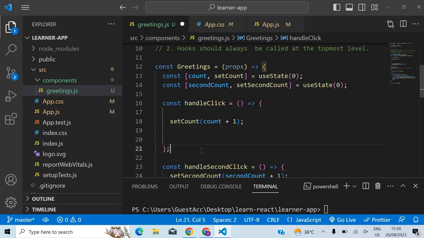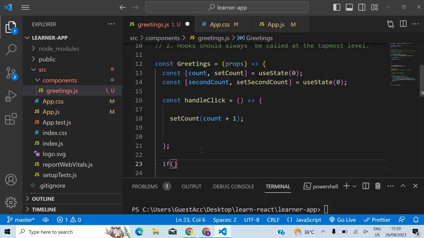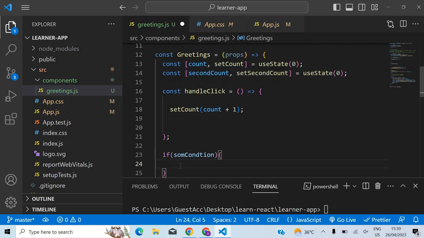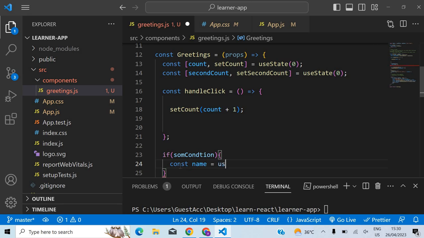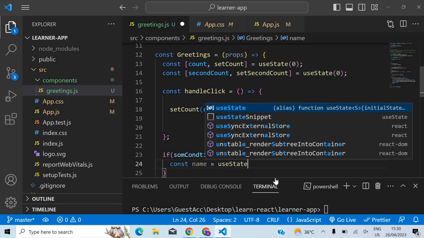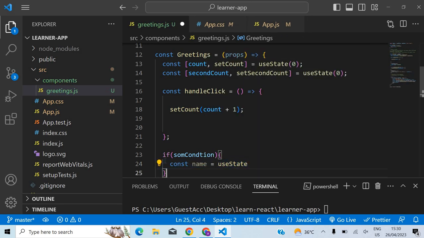Likewise, when you put inside if else, if some condition, okay, if you put a hook here, for example, let's say const name is equal to useState, something like that. Okay, so you are writing some hook here. This hook will run only if the condition is true, right?